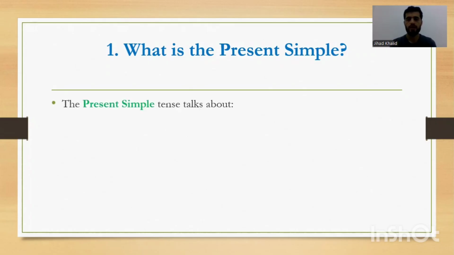Okay, when do we use the present simple? The present simple tense talks about facts. Okay, facts. The sun rises in the east. This is a fact. So that's why we use present simple. If you have noticed it in science, mostly they write the text in the present simple. Why? Because they consider them as facts.